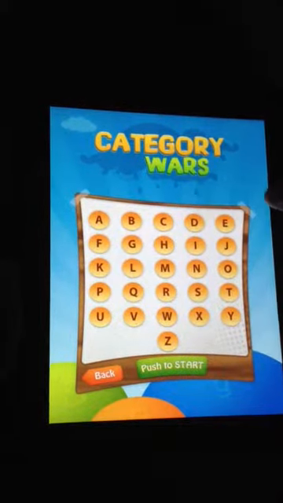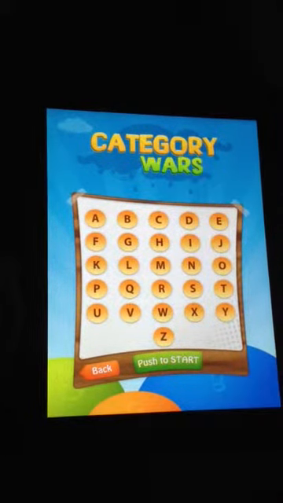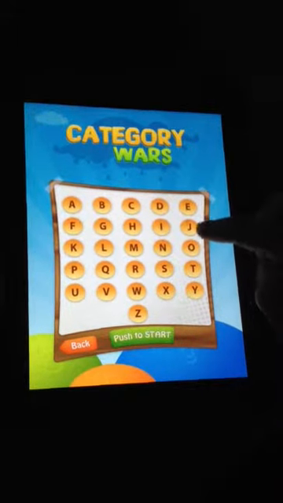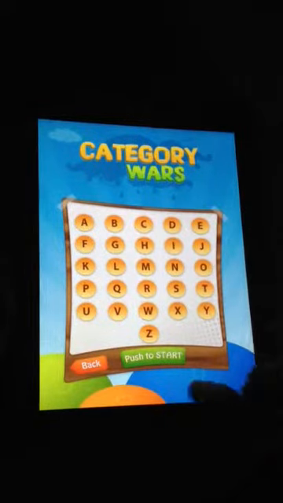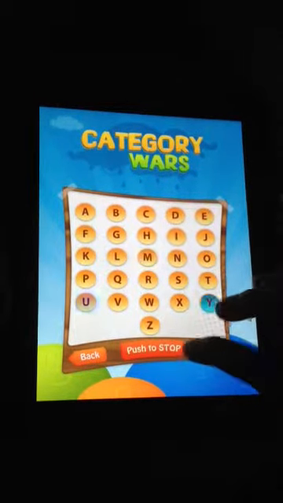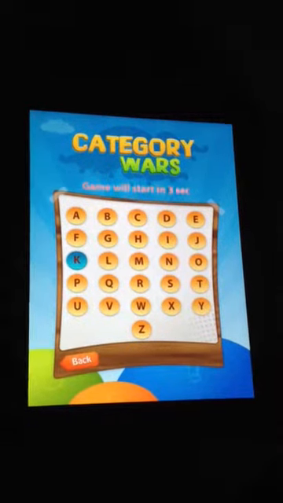If A is selected, we will have to put our answers starting from letter A. Similarly with other letters. To select any letter randomly, push here and push to stop, and we selected